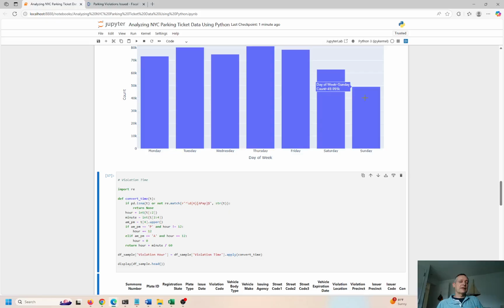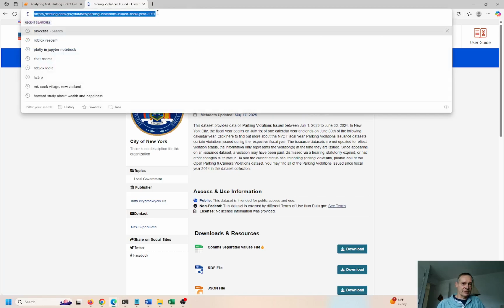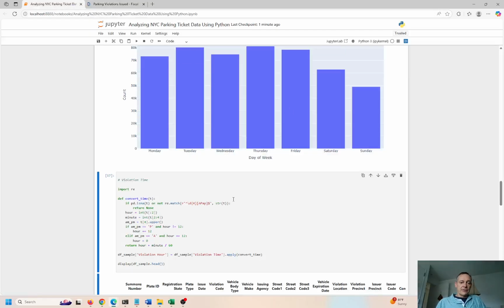So is this bulletproof? I don't think so. We've already seen the first thing I showed you. This is for fiscal year 2024, and the website literally says fiscal year 2021. When I refresh it, there's the evidence right there. So take it with a grain of salt.